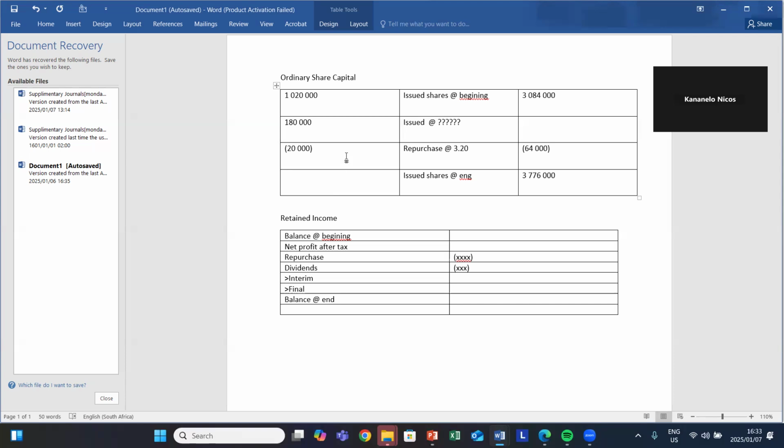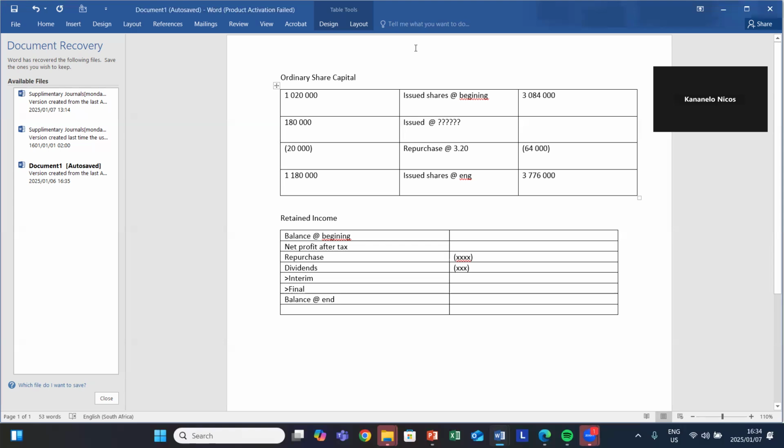So let's calculate it, and just type in the chat box and tell me how much we get, guys. One million 180. That's correct. 1,180,000 will be the number of shares that you have at the end of the year.